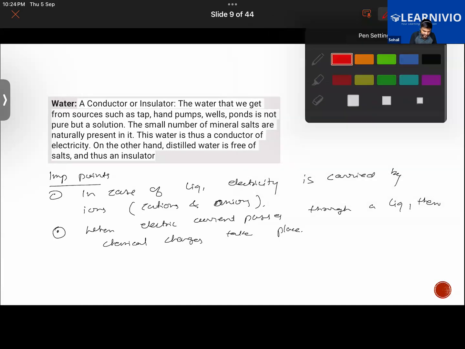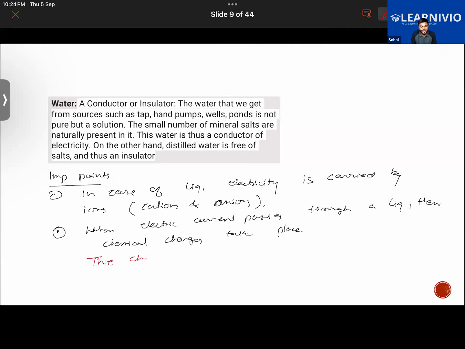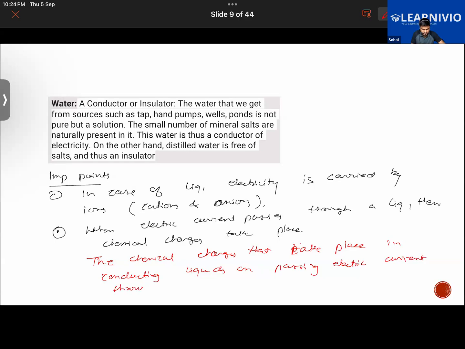Let me just write down this thing. It is really important. So the thing is that the chemical changes that take place in conducting liquids on passing electric current through them are called chemical effects of electric current. Hope it should be clear.